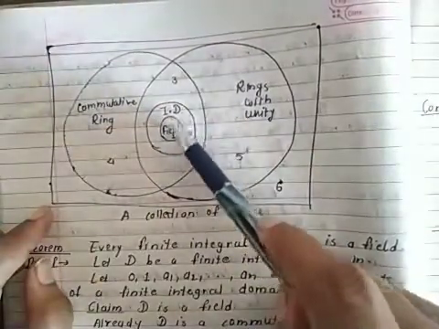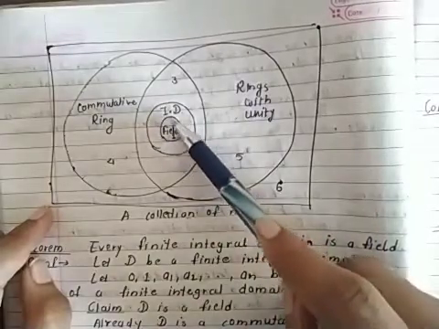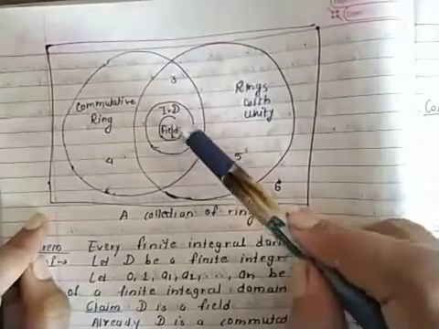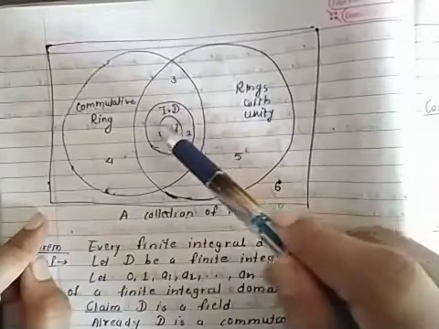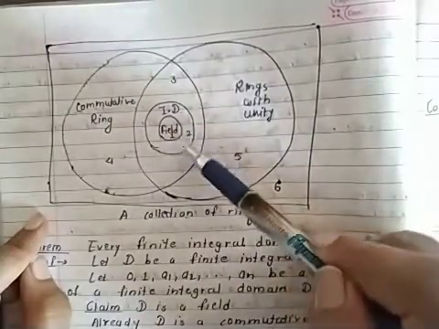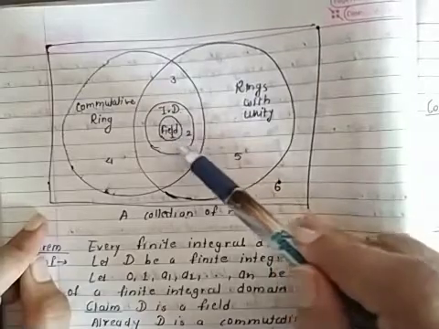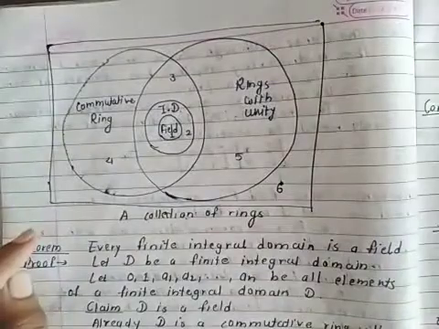Some are fields, meaning commutative rings with unity in which every non-zero element has a multiplicative inverse. Every field is an integral domain, but every integral domain is not a field. Some part is outside, but every finite integral domain is a field. This is the graphical representation.